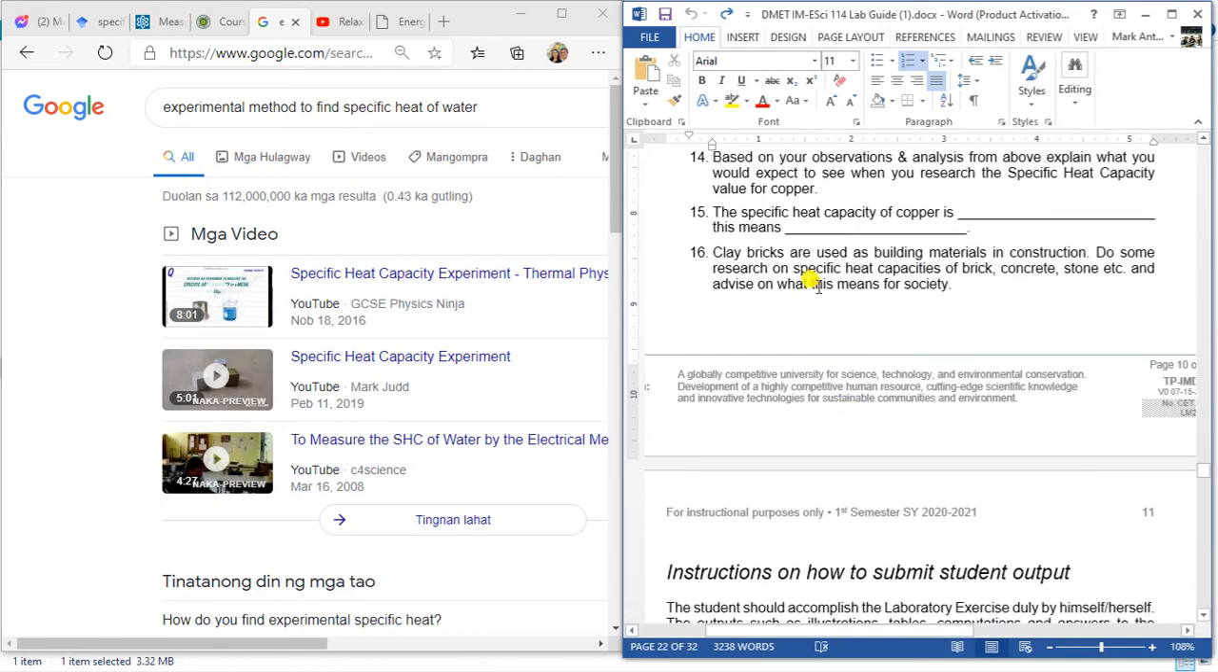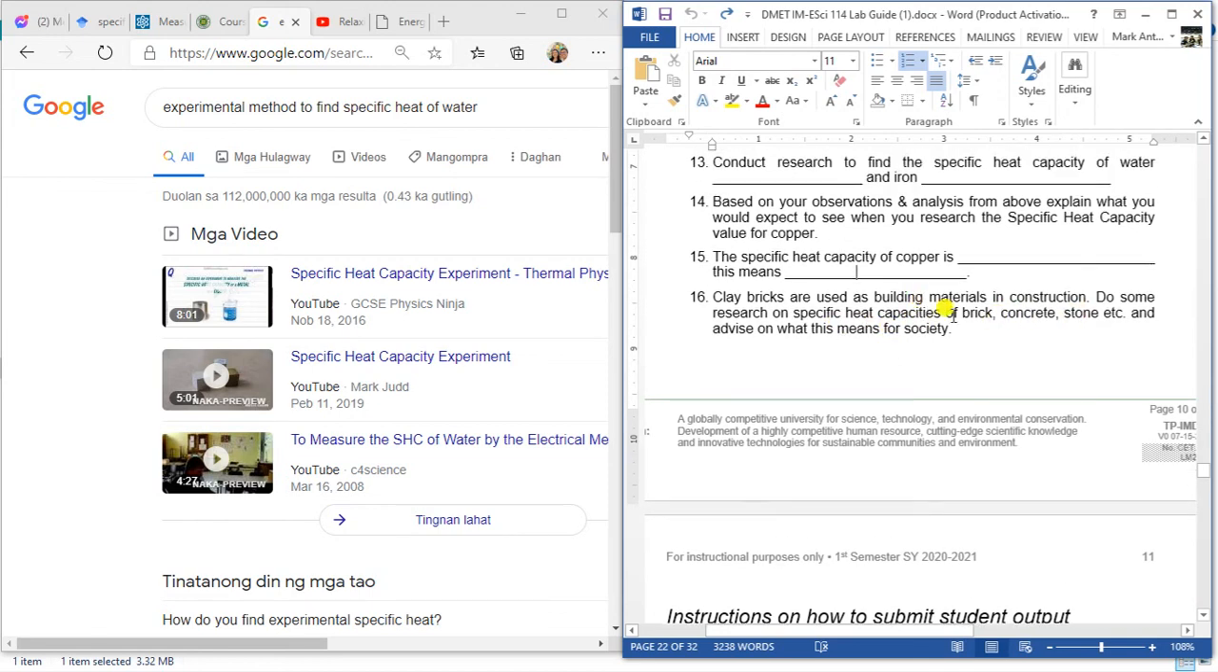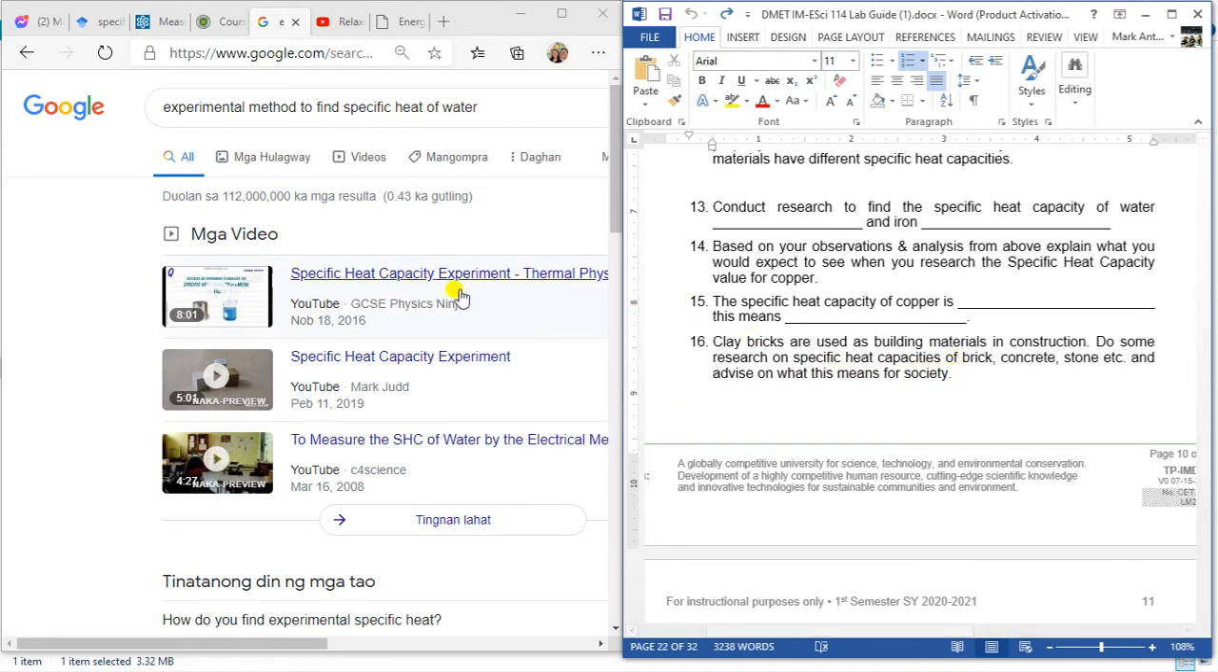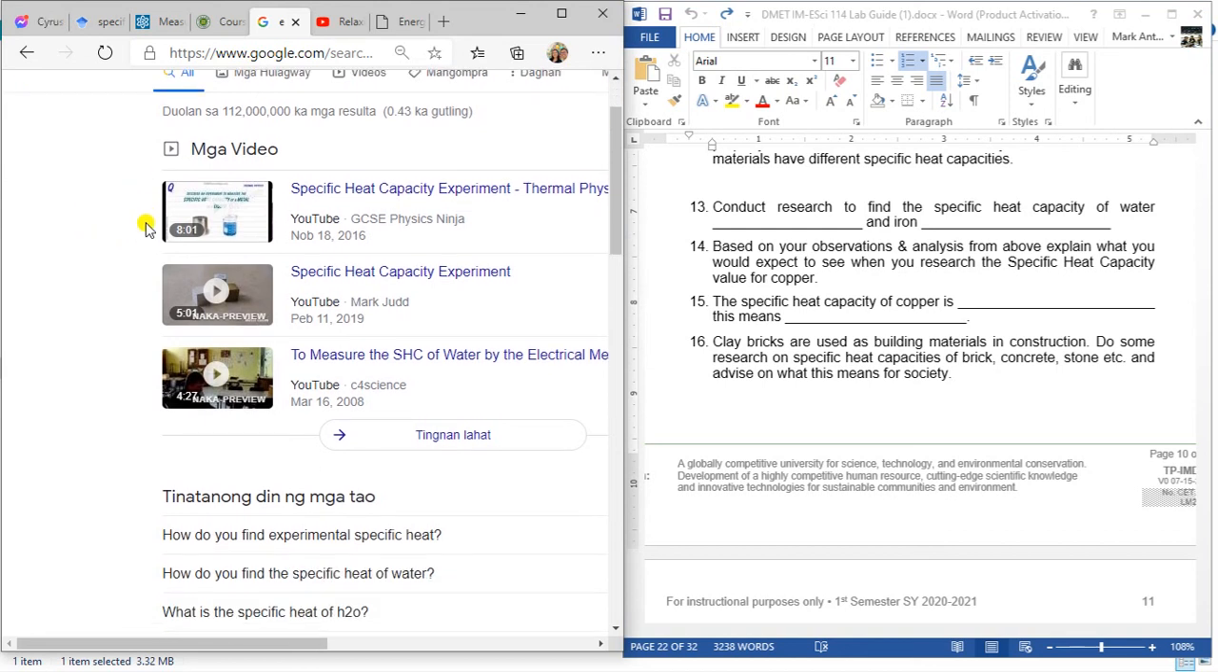Then for 16, clay bricks are used as building materials in construction. Do some research on specific heat capacities of brick, concrete, stone, etc. and advise. So research about specific heat of brick, concrete, and advise on what this means for society. So why do they have such specific heat values?